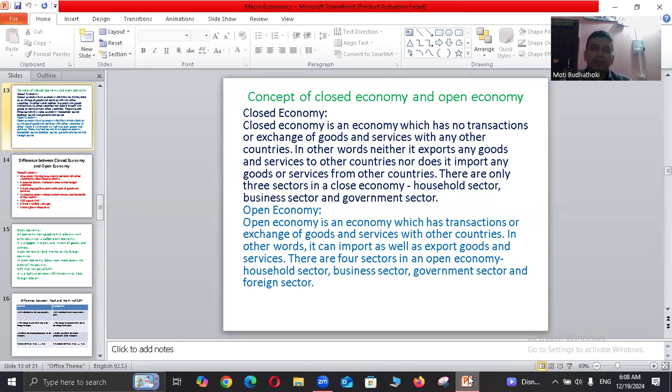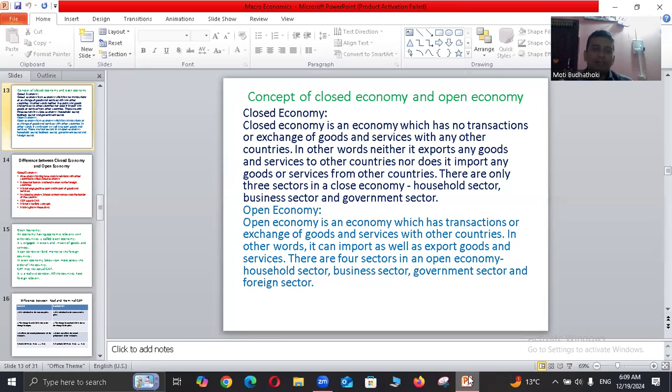So we must conclude that in the case of a closed economy, only domestic transactions happen, and in the case of an open economy, all types of transactions happen, and we should include foreign sector income also in the GDP of an open economy.